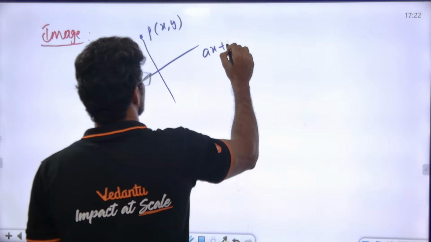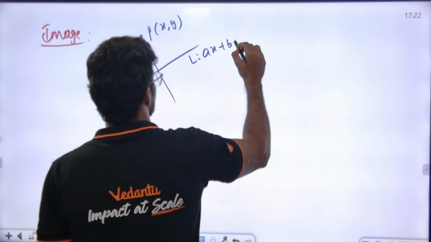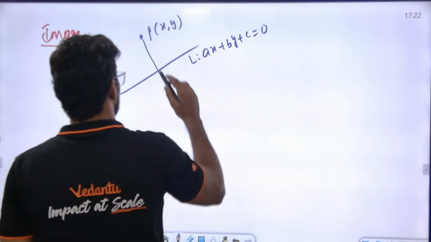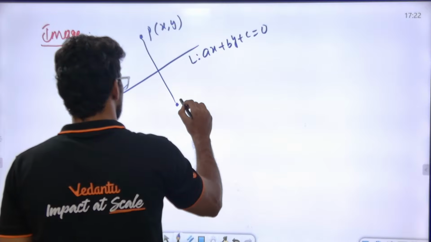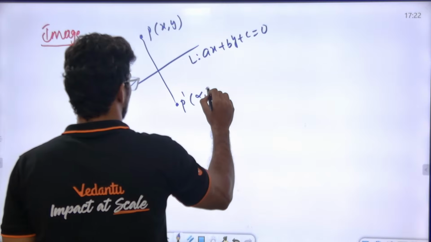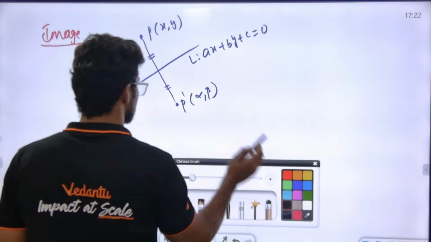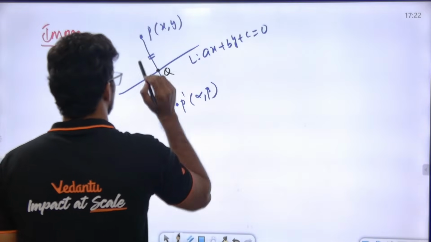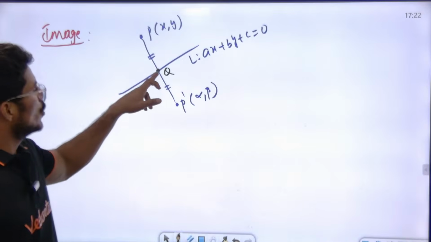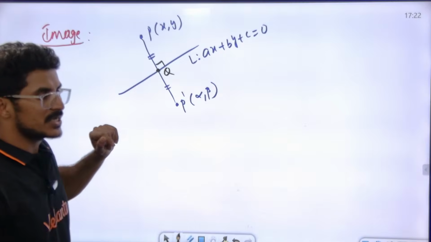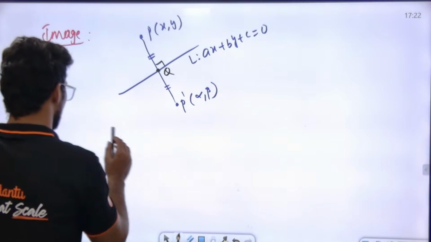Let's say the line is ax plus by plus c is equal to 0. The mirror image of the point P is P dash, whose name is alpha comma beta. This length and this length are both equal to each other, and this is the foot of perpendicular. Let's say it is the point Q. Q is the foot of perpendicular. And how do we find P dash?